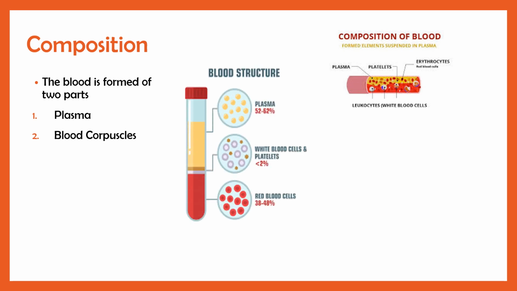Now let's talk about the composition of the blood. Blood is formed of two parts, that is plasma and blood corpuscles. As we can see in this picture, the blood constitutes plasma, platelets, erythrocytes and leukocytes. Here we can see the composition: plasma is 52 to 62%, less than 2% is platelets, and 38 to 48% is red blood cells.